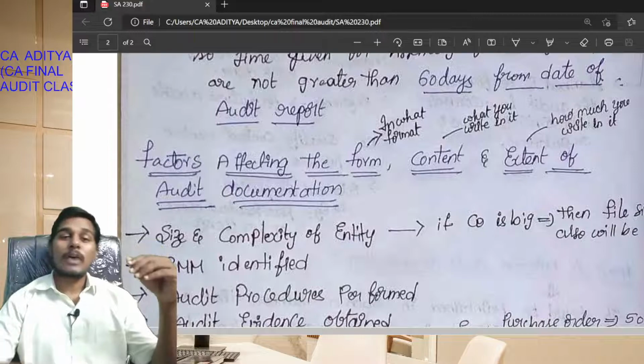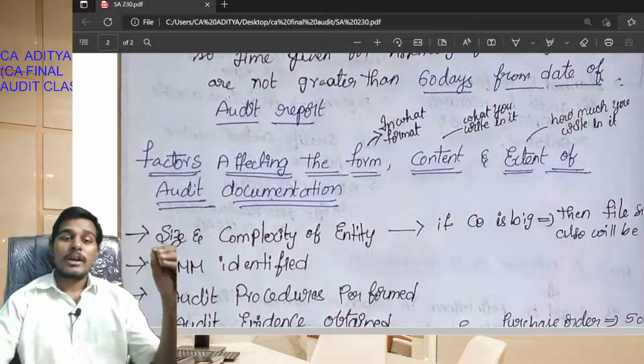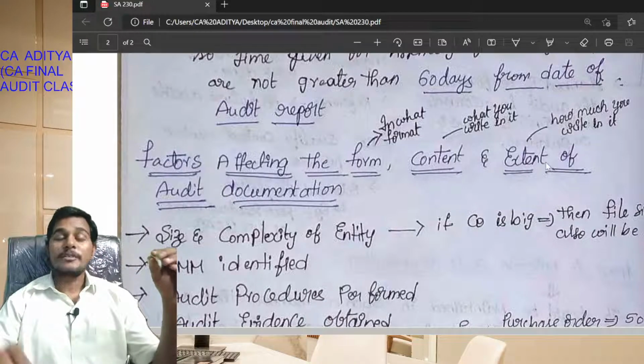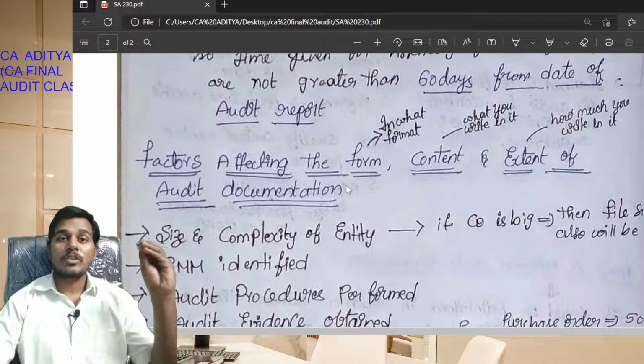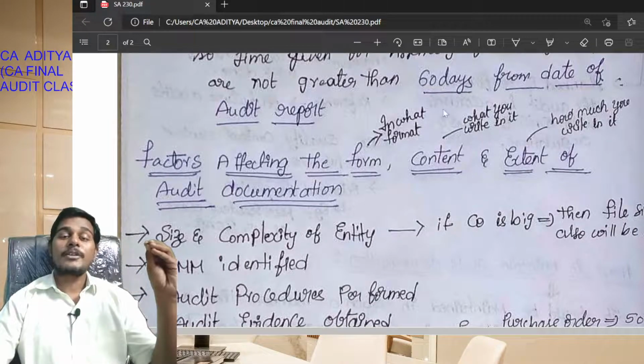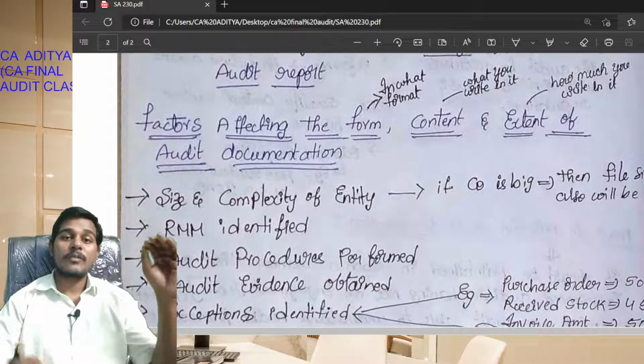documentation? Form means in what format the audit documentation should be. Content means what you write in it, and extent means how much you write in it. So factors affecting the form, content and extent of audit documentation mean: in what format the audit documentation should be, what you write in it, and how much you will write in it as per extent.